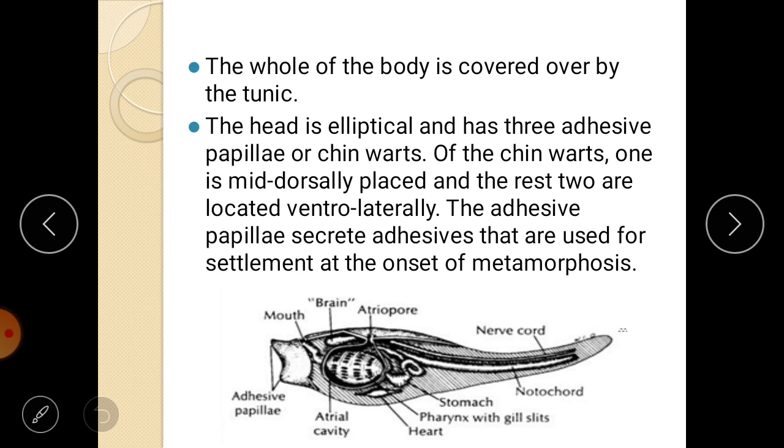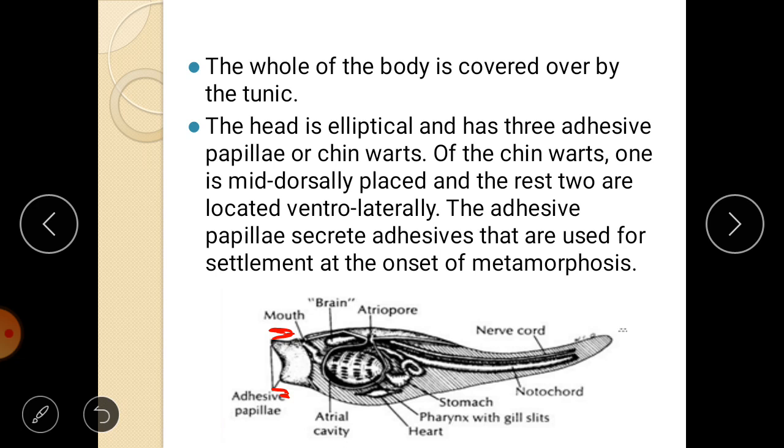Ventrolateral means ventral and dorsal, you know that. So this is ventral and this portion is called the dorsal, right? That means the structure and mid dorsal. So this is dorsal and this is ventral, right? So the upper region of the mouth part is made up of one adhesive papilla, and the rest of the two are located in the ventrolateral region. Ventral means below, lateral means either side.